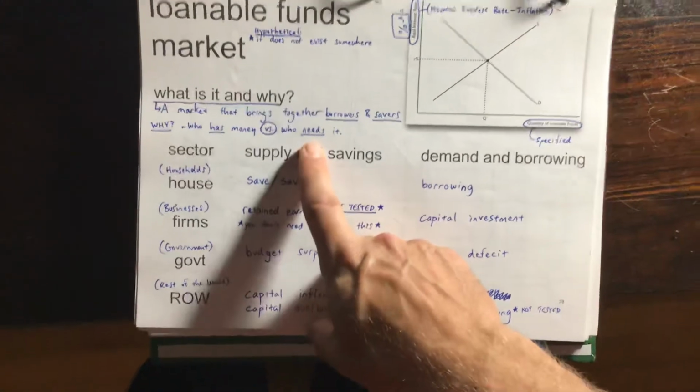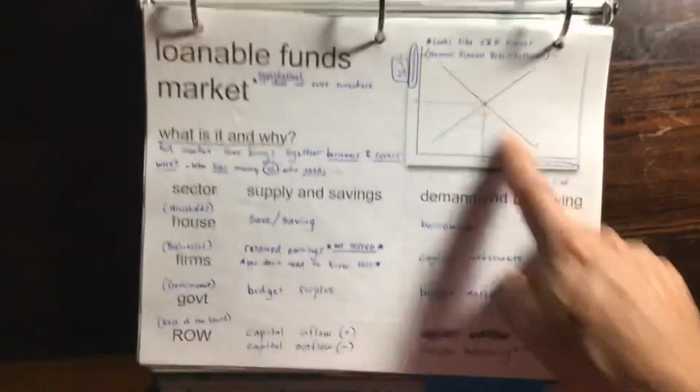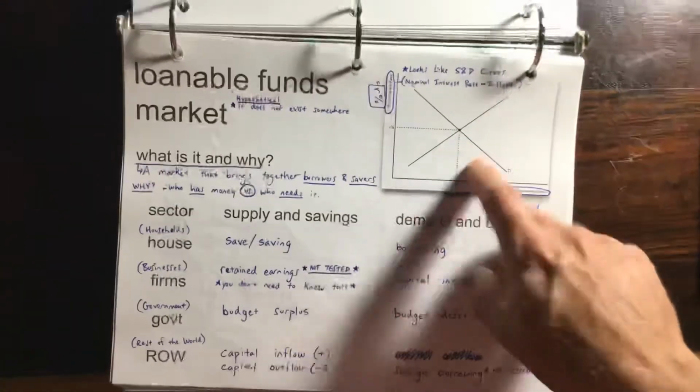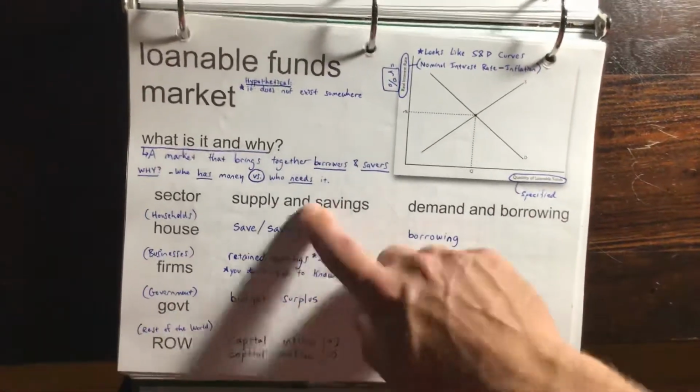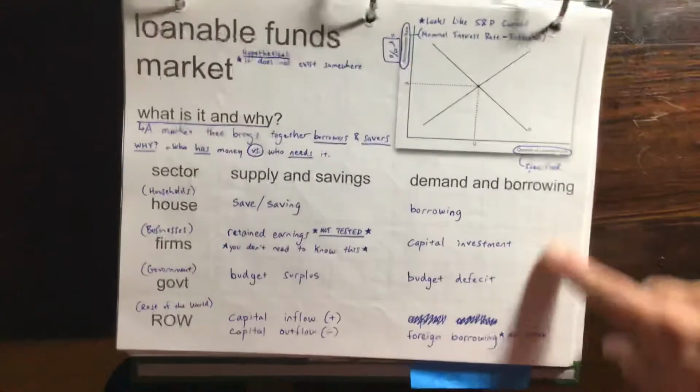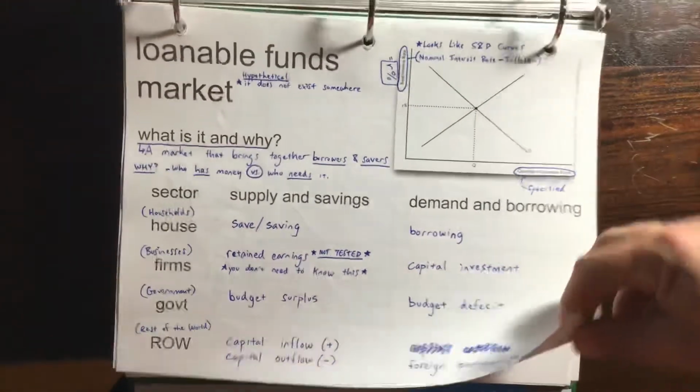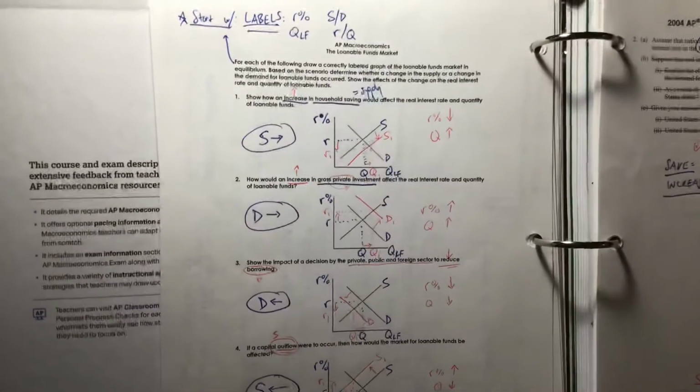What is it? People want to borrow money. Banks want to loan you money. So you've got the demand for money and the supply of money, all the things in supply versus all the people who want to borrow. And we went through those shifters. We did practice problems about loanable funds and what could shift it.